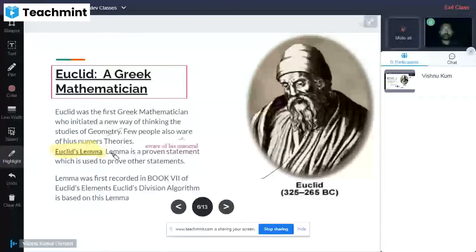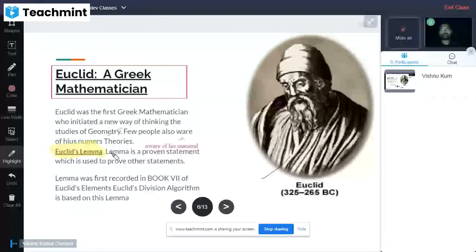It works for all those theories which are related to it, and where Euclid works in a particular theory, the lemma is also used.